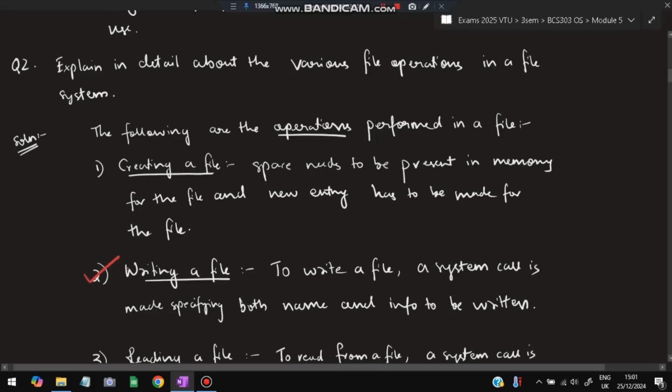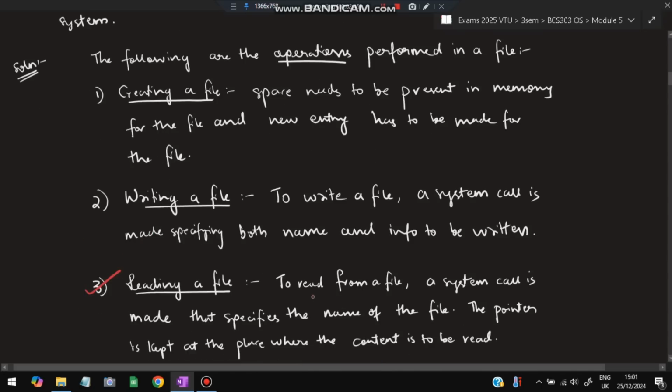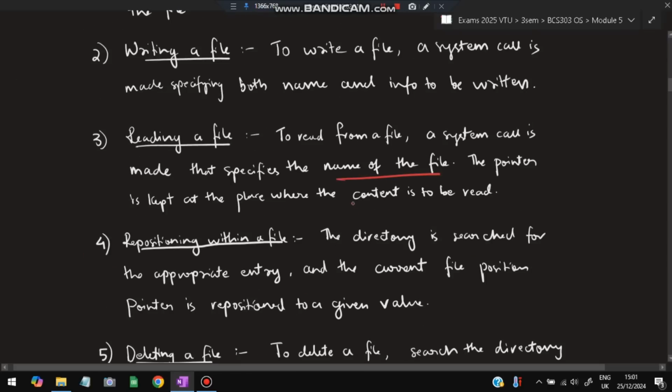After creating a file, we have to write some content into that. To write a file, a system call is made. What does a system call do? It specifies both the name and info to be written. In which file what info is to be written, that will be specified, and the file will be written. Third is reading the file. To read a file, a system call is made that specifies the name of the file. After the name is specified, from the starting of the file there will be a pointer which will be kept at the place where the content is to be read. Very simple, reading the file.